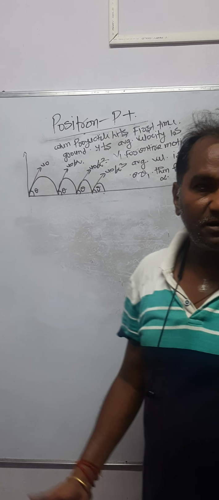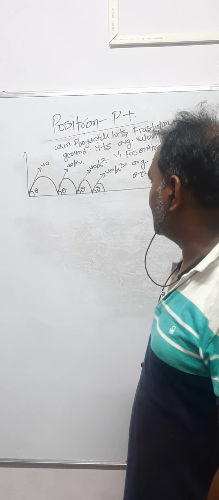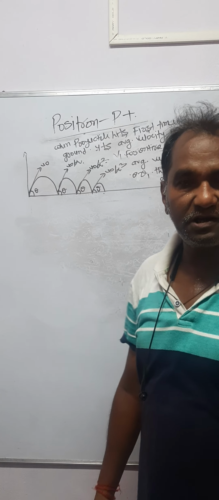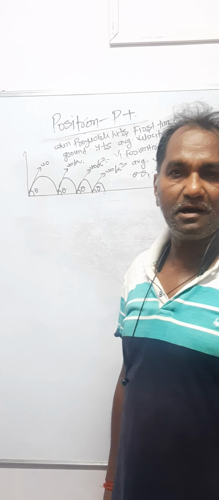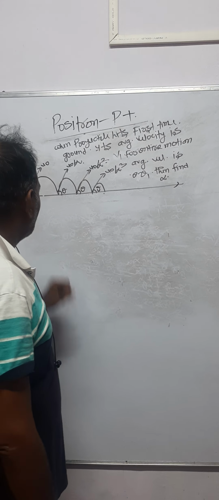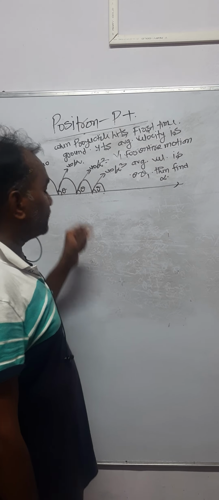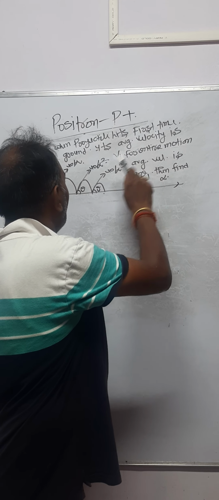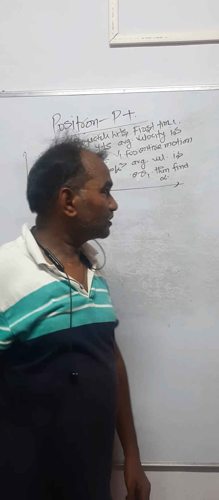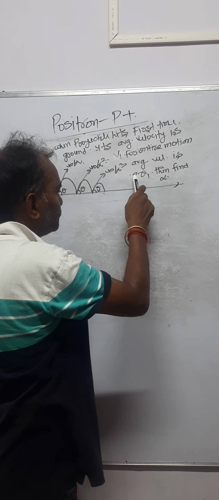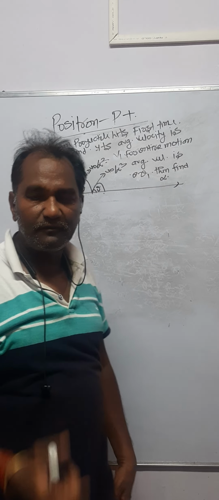This time I have brought a very nice question of projectile motion. It was just, I think, in 2024 part of JEE Advanced. Here, a body is projected with velocity u naught at an angle theta. When it hits the ground for the first time, its average velocity is v1, and this motion continues for a long time. For the entire motion, the average velocity is 0.8 v1, then find the value of alpha.